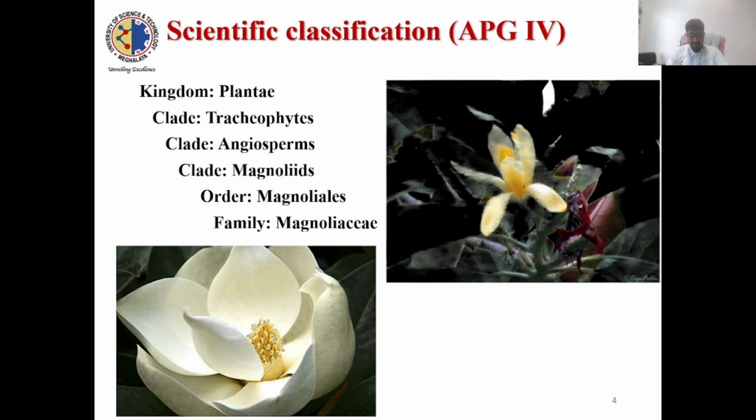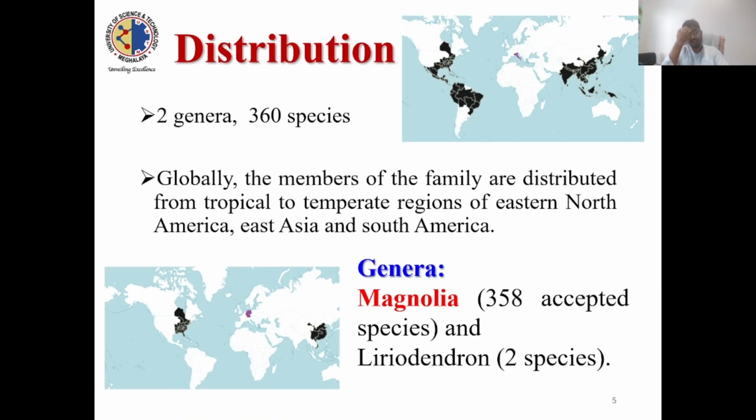If you see, stamens are numerous in number, spirally arranged. The gynoecium is apocarpous. I will explain it down. In the gynoecium, you will also find numerous carpels. They are also spirally arranged. Fruits are an aggregate of follicles. Some have berries or samaras. Seeds usually have a sarcotesta. This is the simple general outline description of this family.